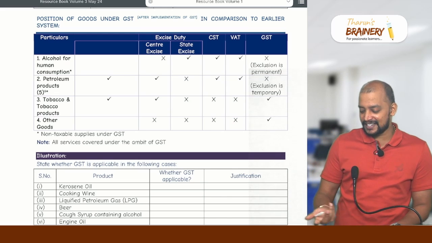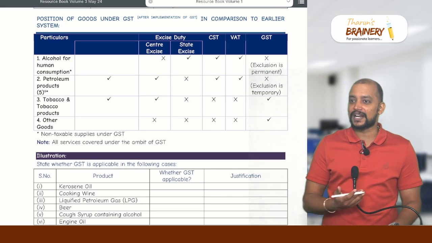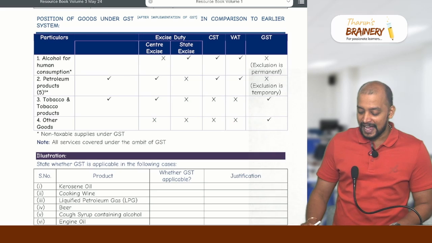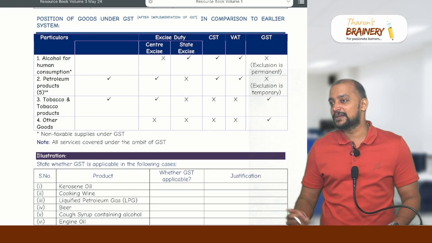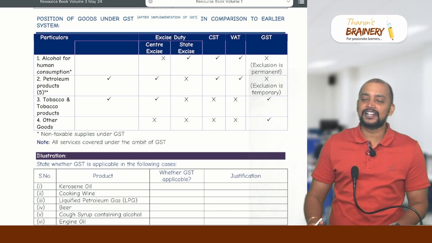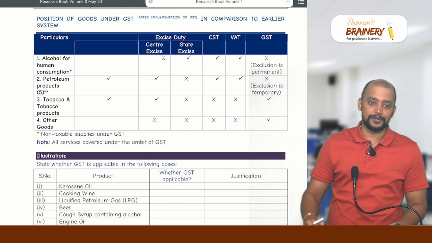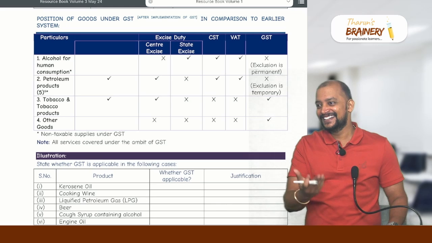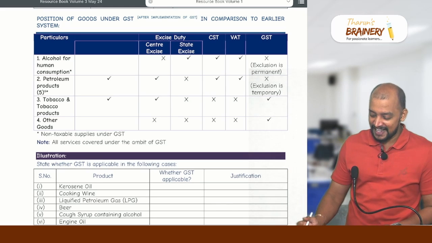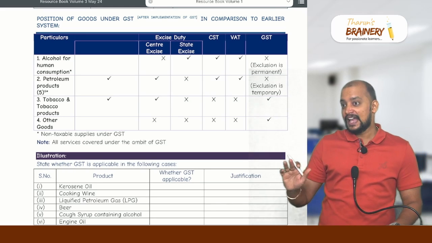Otherwise there is no end to this, because the price is growing like anything and everyone is blaming the other person. And the central government, the finance minister, will say, okay, if petrol comes into the ambit of GST, the price will come down. Then bring it, but they are not listening. But alcohol will never come.